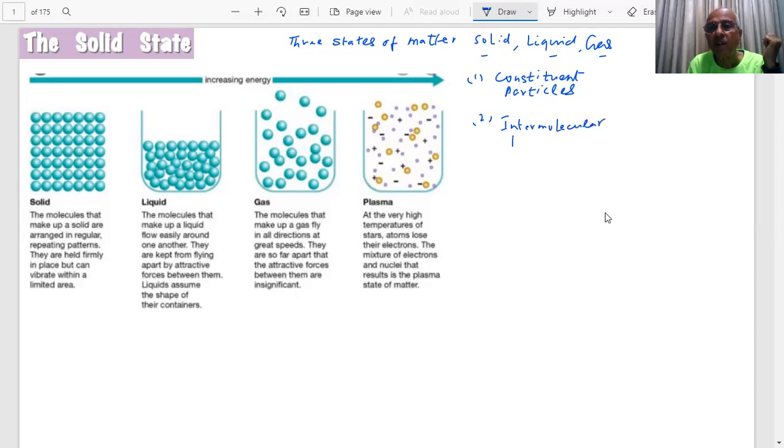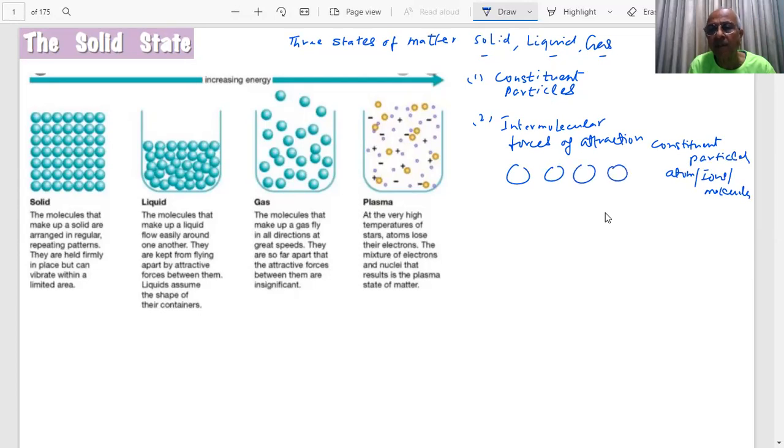One is the intermolecular forces of attraction between the constituent particles. The particles are there, atoms, ions, or molecules. So what is happening? There is an attractive force between them. If these are the particles, then there is some force which is attracting each other. There is an attractive force existing between these particles.